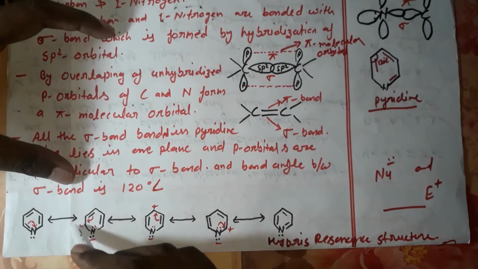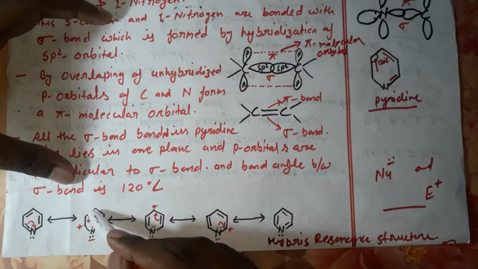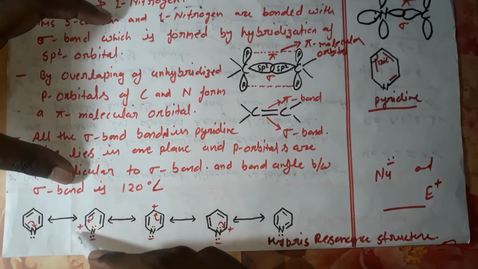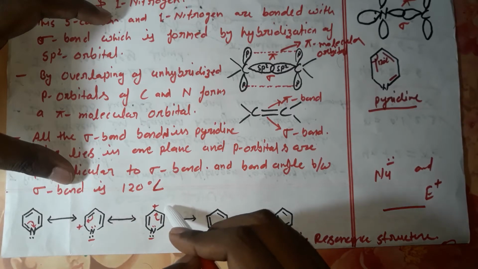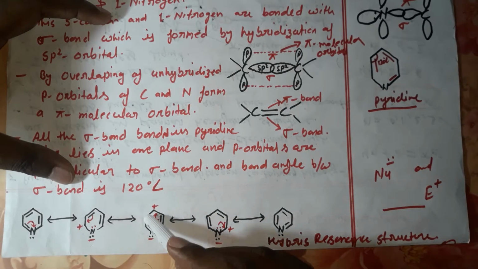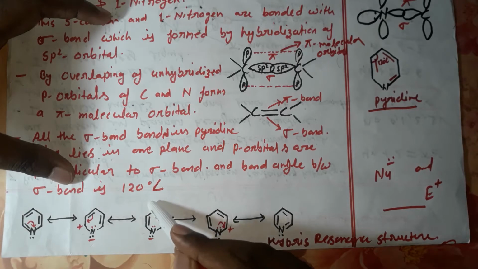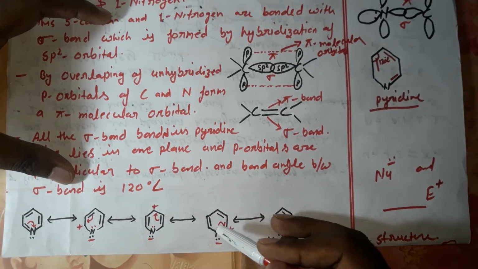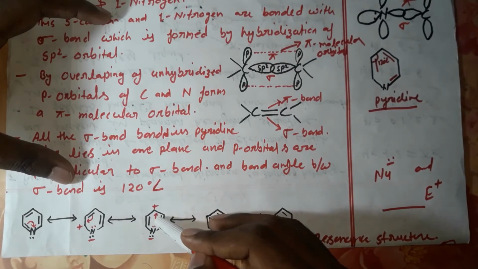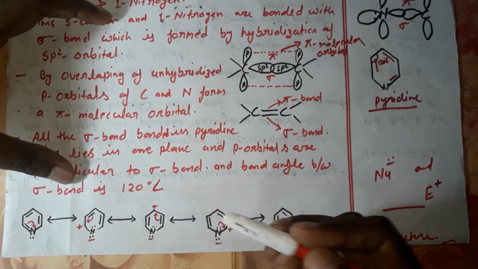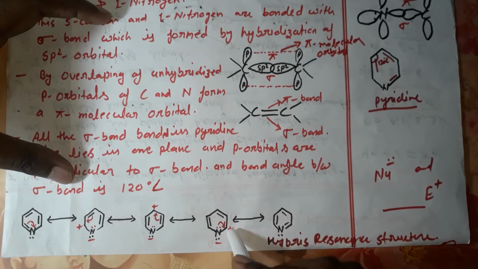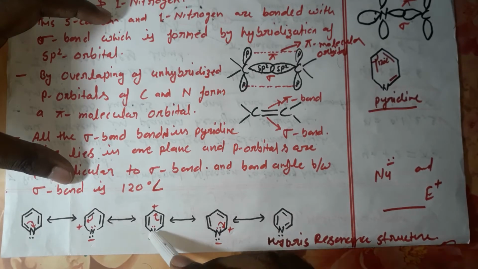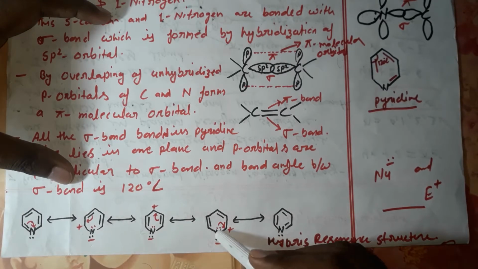Okay, so in the next step, this bond will break and neutralize this positive charge, and this carbon will become positive. In the next step, this bond will break and shift here and neutralize this positive charge, and this carbon will have the positive charge.